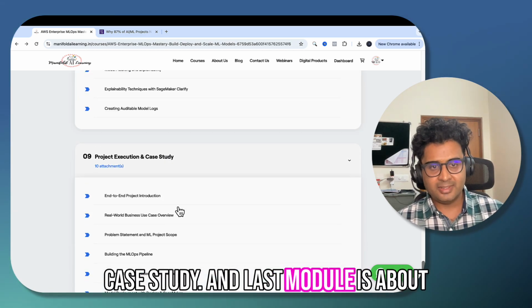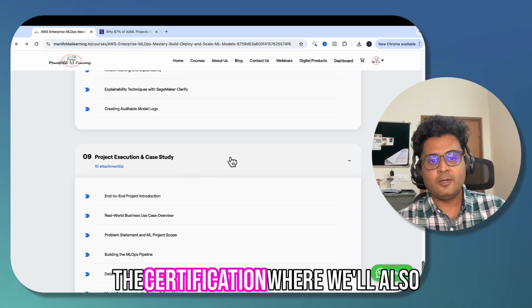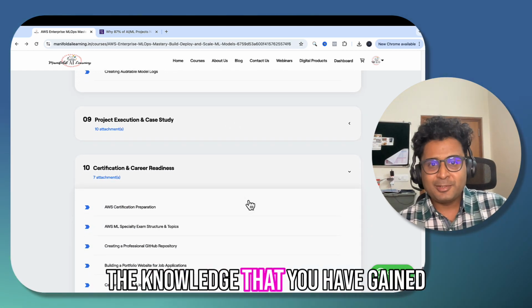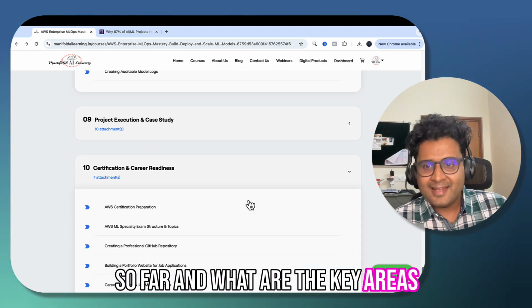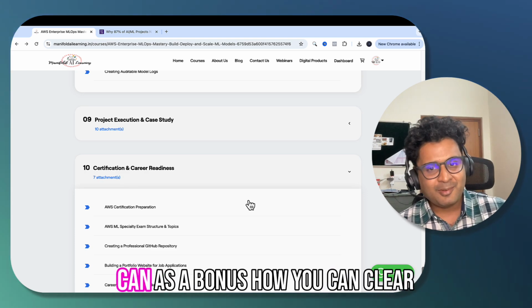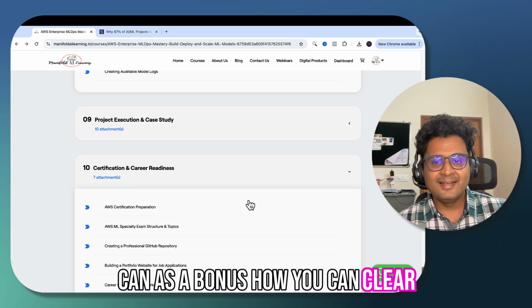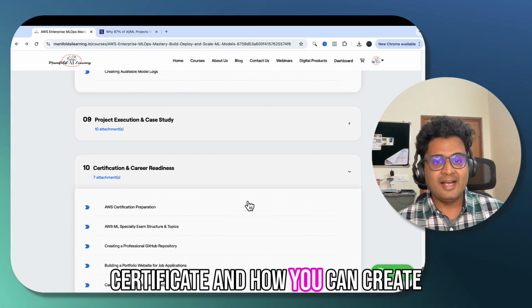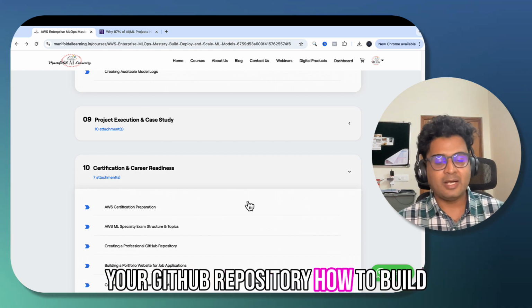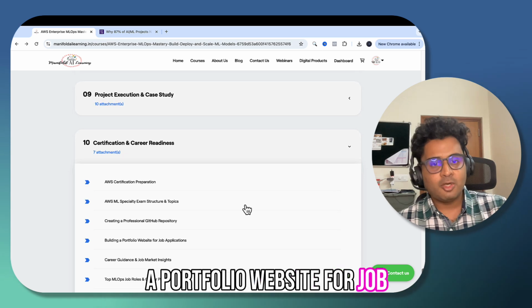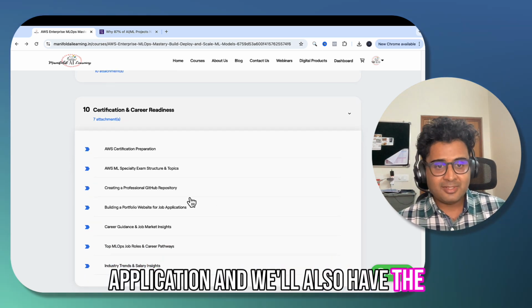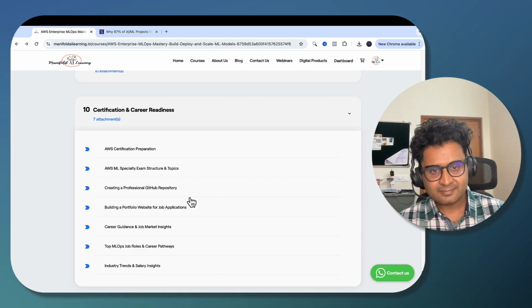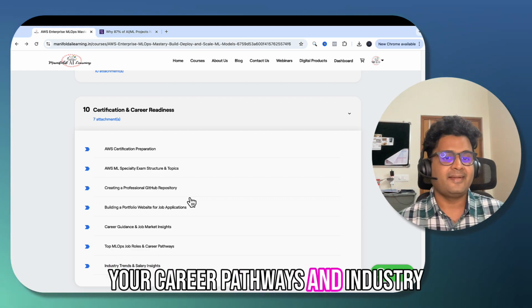And the last module is about the certification, where we'll also guide you on how you can make use of the knowledge that you have gained so far and what the key areas are that you can focus on, so that, as a bonus, you can clear the AWS Machine Learning Specialty certificate, and how you can create your GitHub repository and build a portfolio website for job applications. And we'll also have sessions related to career guidance, job market insights, your career pathways, industry trends and salary insights.